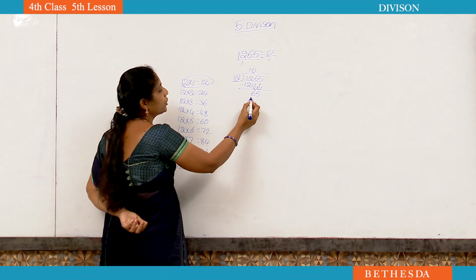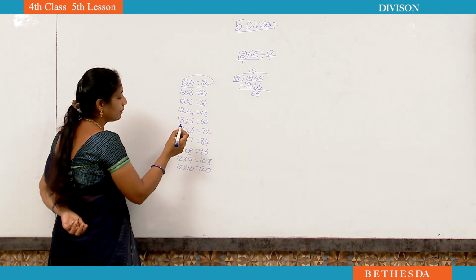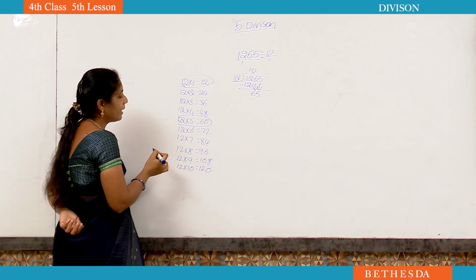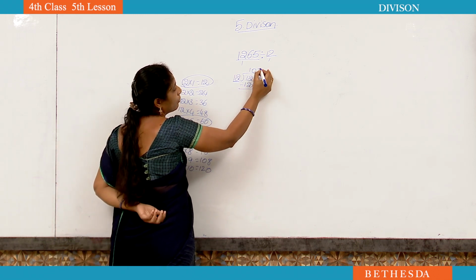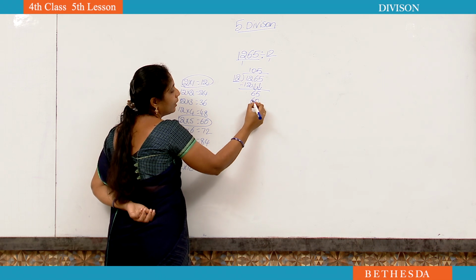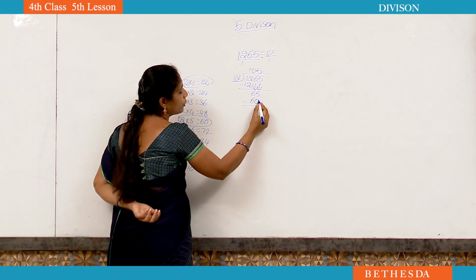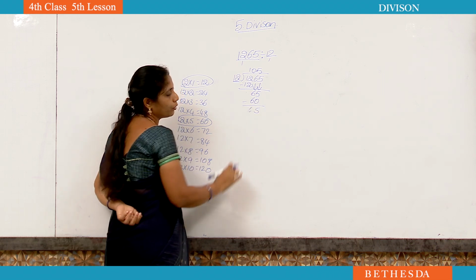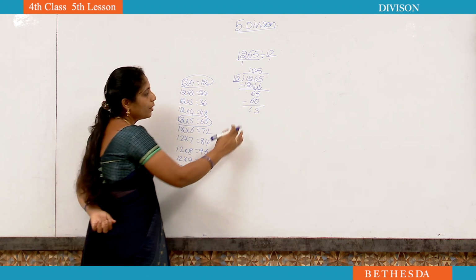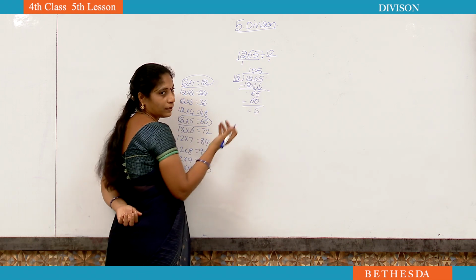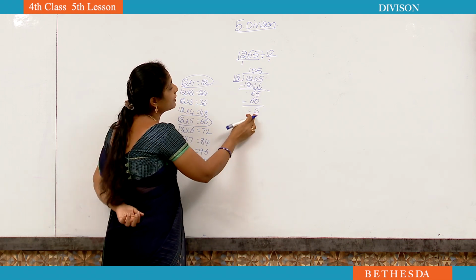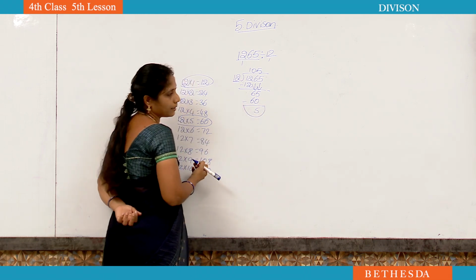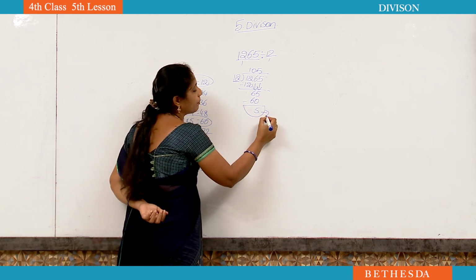Okay, now 65. Is there 65? Not there. Now what number is there? 60 is there. 12 5s are 60. Do subtraction. 5 minus 0, 5. 6 minus 6, 0. Highest place 0, no need to write. Now the answer is 5. To take down any number, not there. But 5 is less than 12. That's why you have to stop doing the division. Now 5 we can say is the remainder.